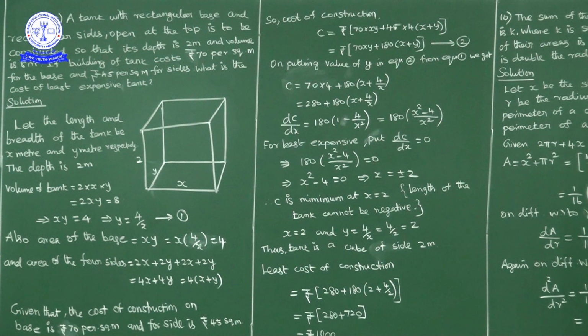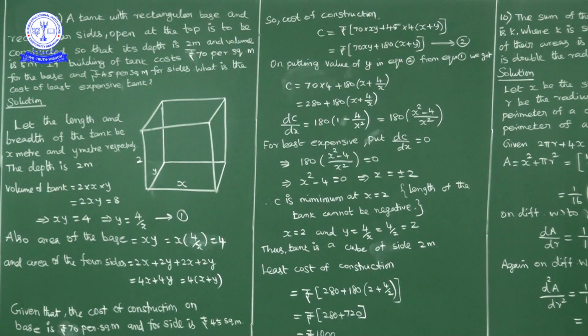What is given? A tank with rectangular base and rectangular sides open at the top. You can consider it as a sump or water tank, so that its depth is 2 meters. Depth is given as 2 meters, that is fixed, and volume is fixed. Volume is 8 cubic meters. The building of tank costs 70 rupees per square meter for the base and 45 rupees per square meter for sides. What is the cost of the least expensive tank? Means we have to minimize the cost of construction.